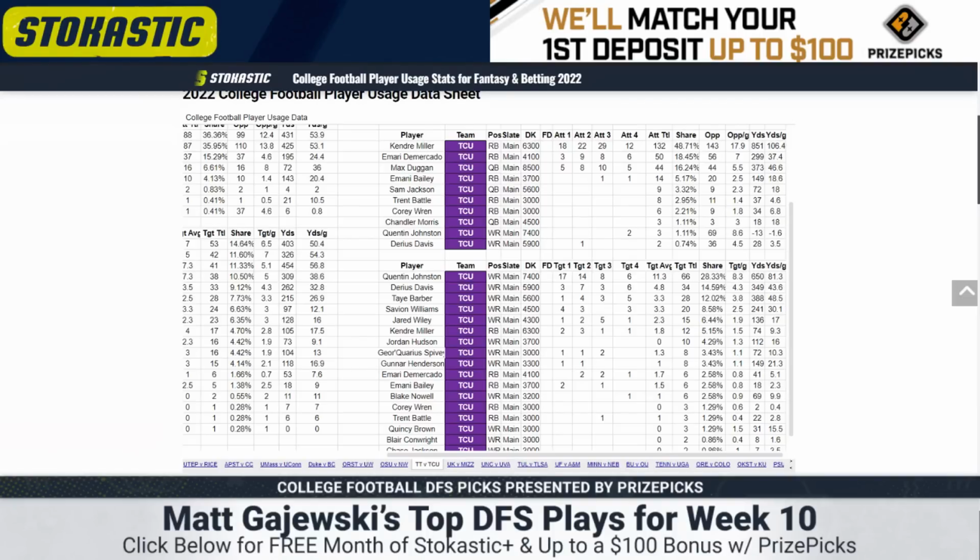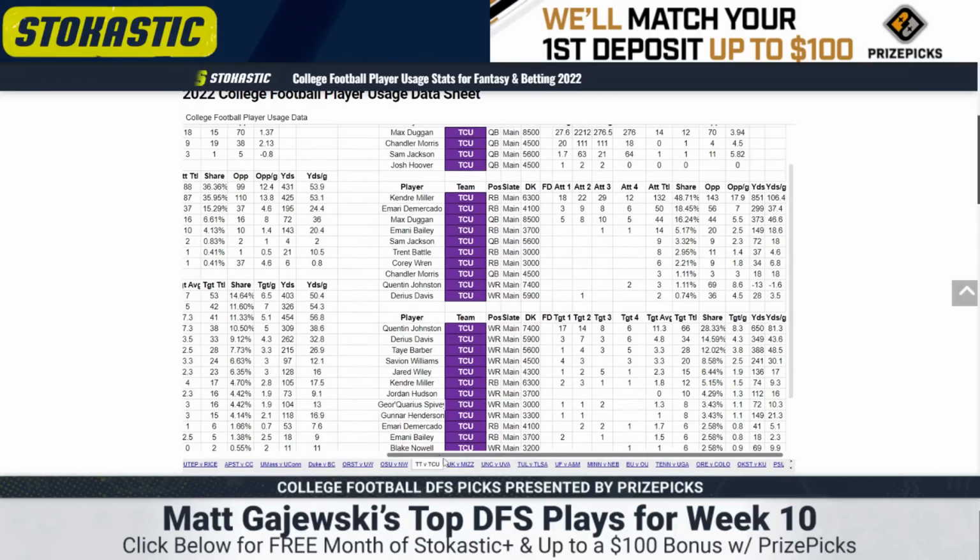He's had the most volatile role of this bunch. Now I think I prefer Davis to Savion overall just because the targets have been so much better, 34 on the year to 20, but it's still close. And Davis is not a particularly strong value. His targets are really volatile for paying that price. You're essentially just trying to access the TCU offense in a way that it's not Quentin Johnston, which has not been profitable this year. So it's tough to say. I'll mix and match some of these guys. I still like Savion because of the price savings, but not the best situation outside of Johnston.